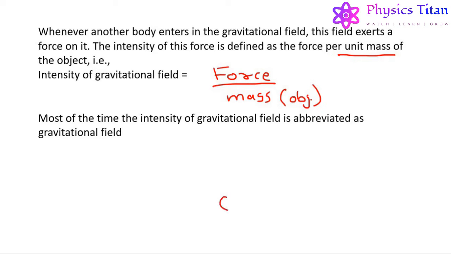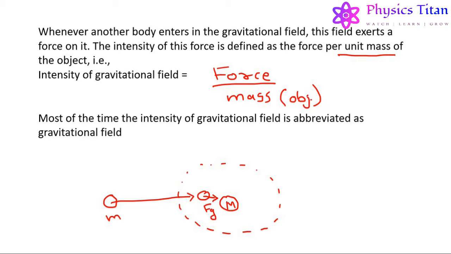So, if this is a body of mass M having this gravitational field around it, whenever another object having some definite mass enters this gravitational field, the field exerts a force on it which is directed towards the center of the bigger mass, and the direction is always towards the center.